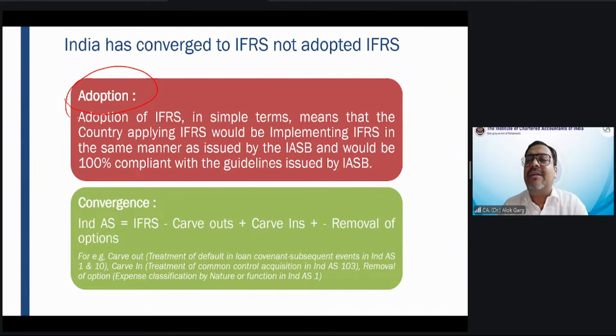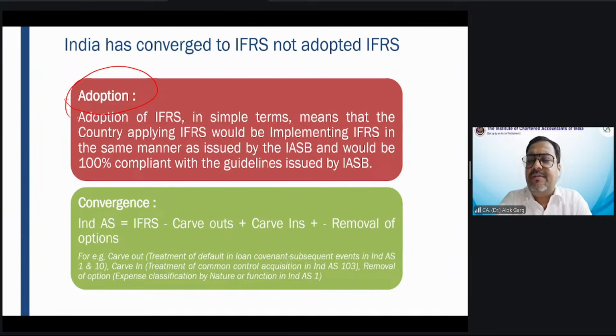We will call it convergence. Since India has also done some changes, that's how we call it Indian Accounting Standards, Ind AS. So what is Ind AS? Ind AS are the converged version of IFRS applicable to India.